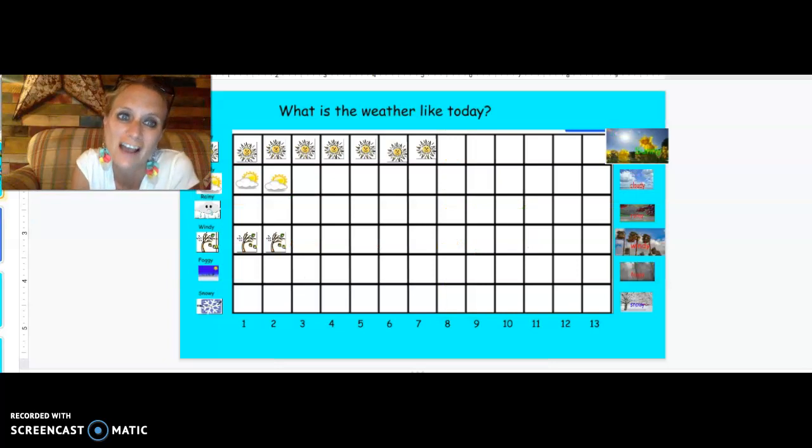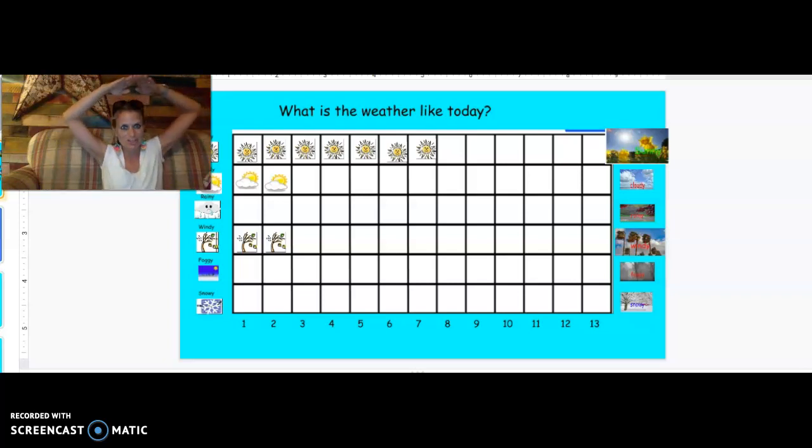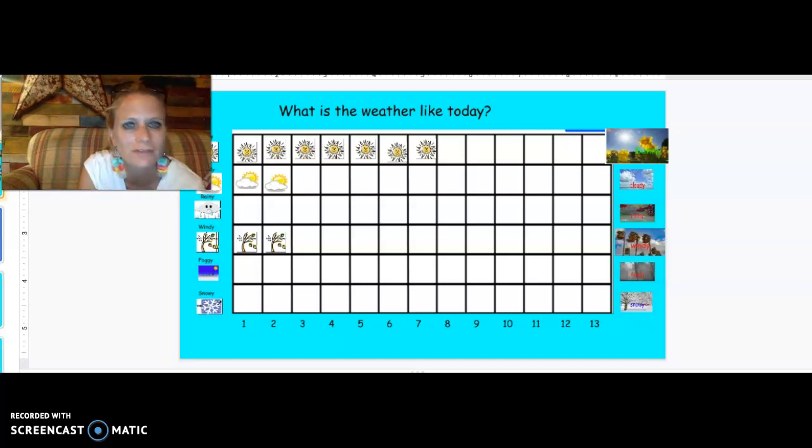So we have been talking a lot about weather lately. If you have a weather graph still, you can go back in and fill that weather graph out again. What's the weather like at your house today? Is it sunny, cloudy, rainy, windy, foggy, or snowy? And then what is the temperature? Is it hot? Is it warm? Is it cool? Or is it cold out? What is the temperature at your house?